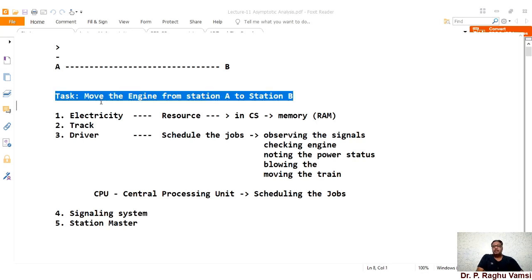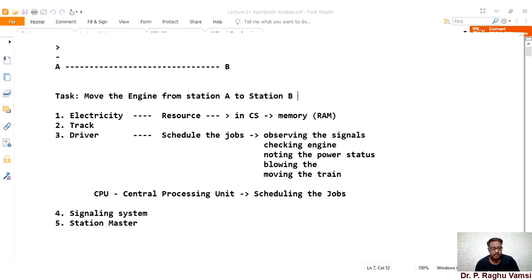In order to perform any task on your computer, you must have this particular CPU and memory. Here the task, in computer science, may be executing a program. In order to execute a program, RAM and CPU may be required.